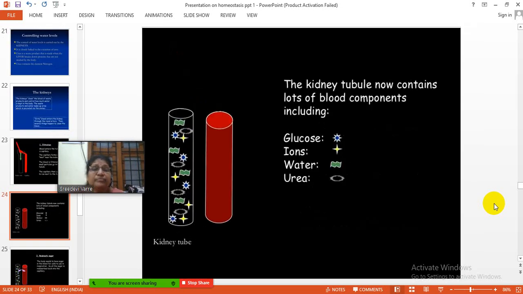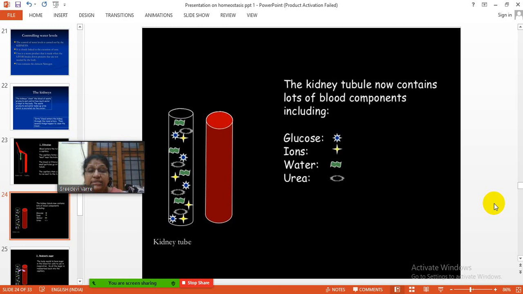Again, coming to the kidney tubule. The kidney tubule now contains lots of blood components, including glucose, ions like calcium and potassium, water, and urea. Urea is an excretory product of mammals.